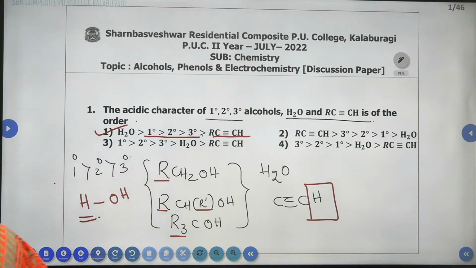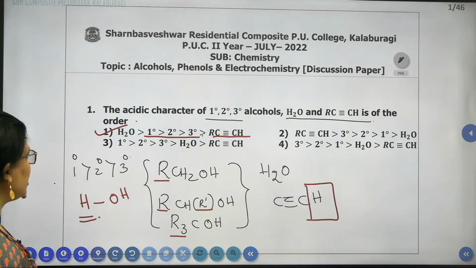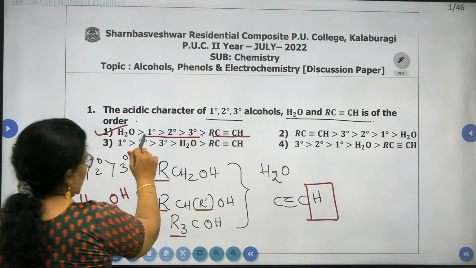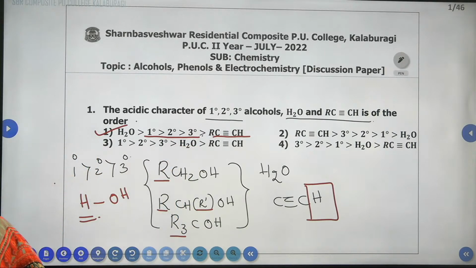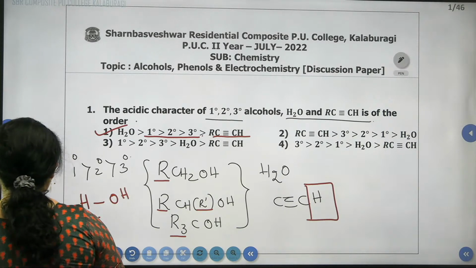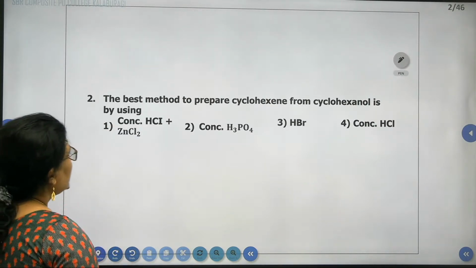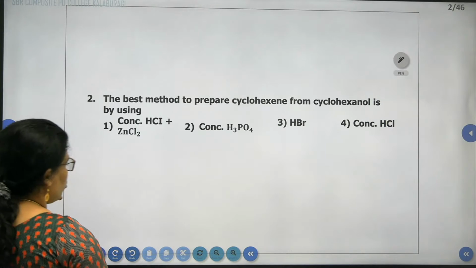Therefore, the acidic character will be in the order: water greater than primary, than secondary, than tertiary, than alkyne.